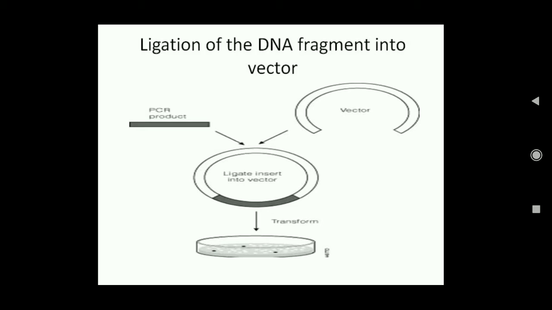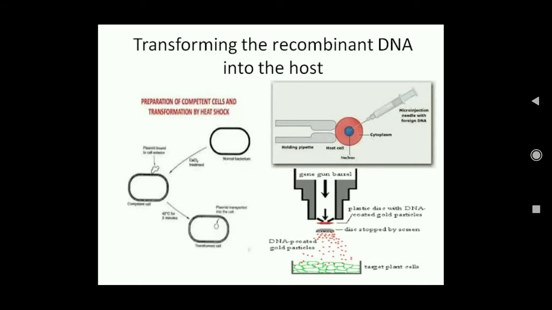After that, these two are joined together, as you can see here. The main enzyme used is the DNA ligase, and then this will be inserted into the host cell. Okay, now how do we insert it into the host cell? Again, for different types of cells, different types of methods are used. Let us see the case if the host cell is a bacteria.